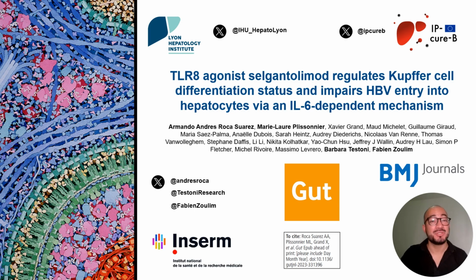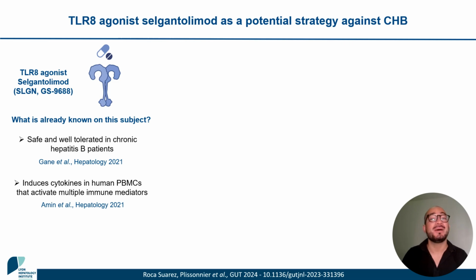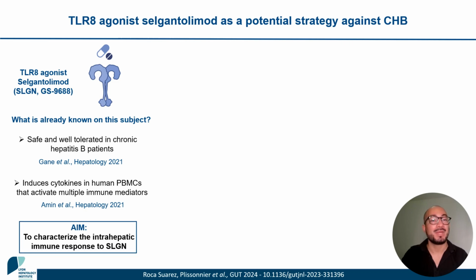published article in which we characterize the TLR8 agonist selgantolimod as a potential strategy against chronic hepatitis B. In this context, selgantolimod has been reported as safe and well tolerated during its clinical evaluation. Moreover, our collaborators had previously described that selgantolimod induces the production of a wide variety of inflammatory cytokines in human PBMCs, which activate multiple immune mediators. However, little was known regarding its effect on immune responses within the liver microenvironment. Thus, this was our aim.